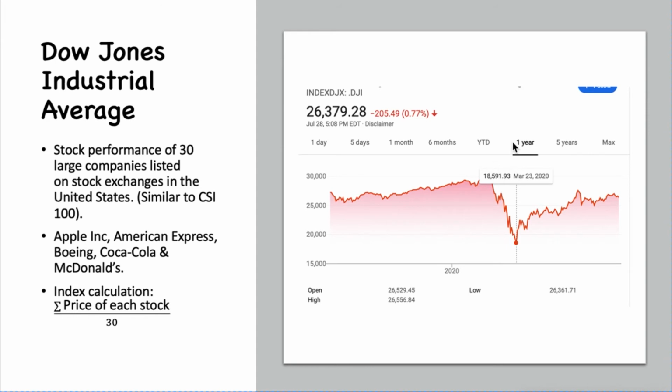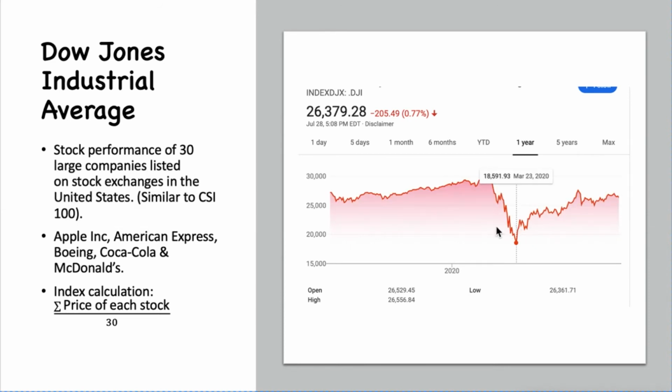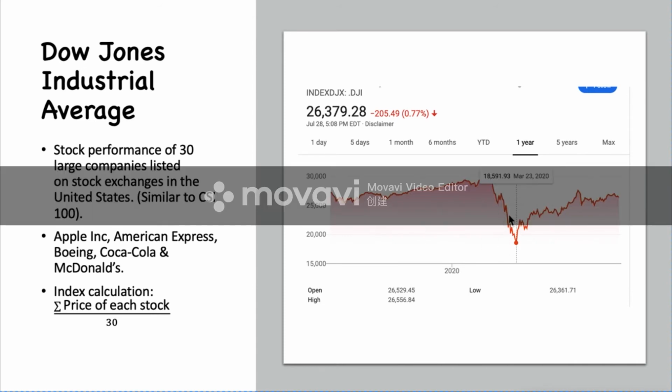It is the latest 1 year's trading. As we can see here, March 23rd is the day that the stock market experienced the trough. I remember that the US triggered the circuit breaker several times, I guess 3 or 4 times. That shows investors had no confidence in the government with respect to the control of COVID-19.